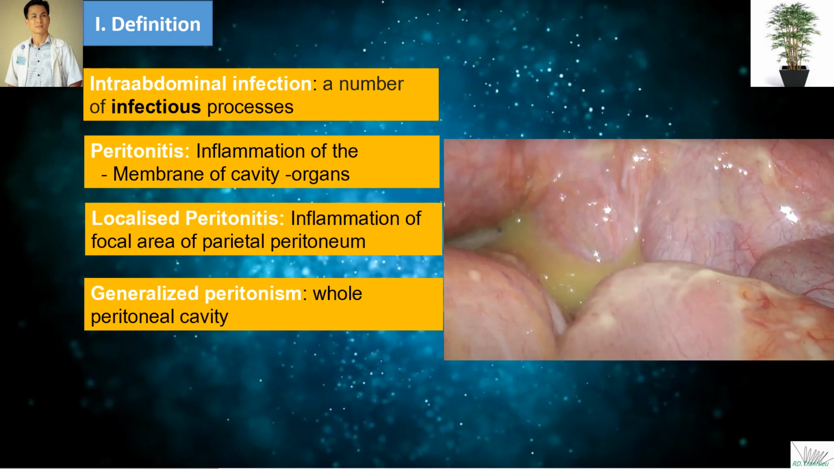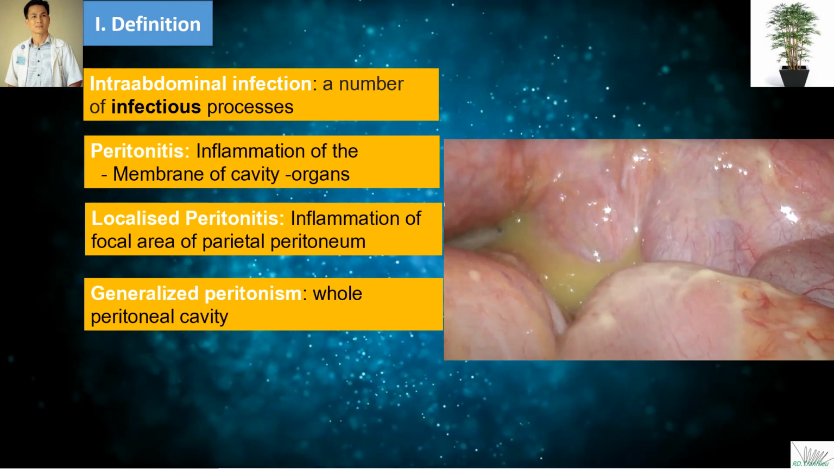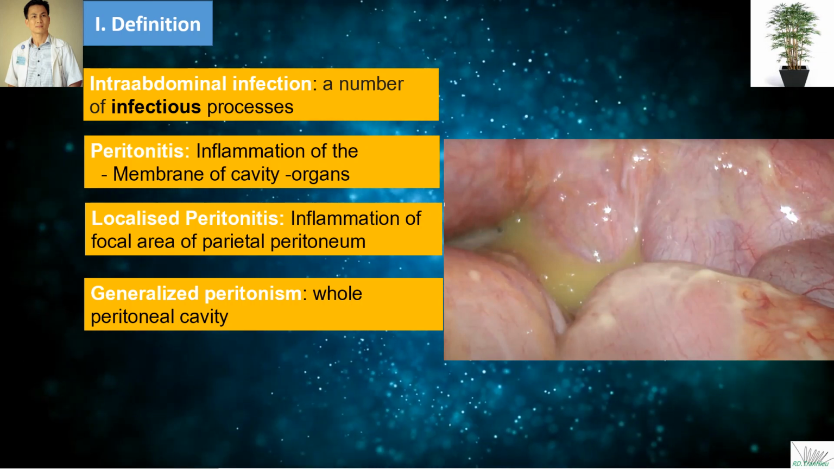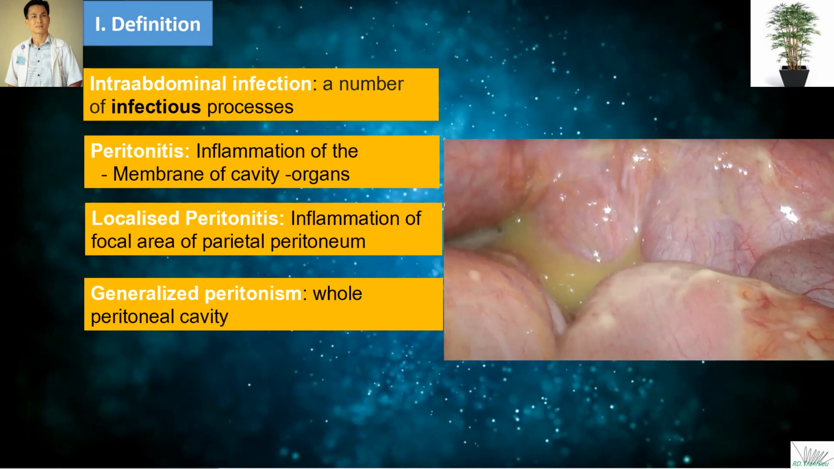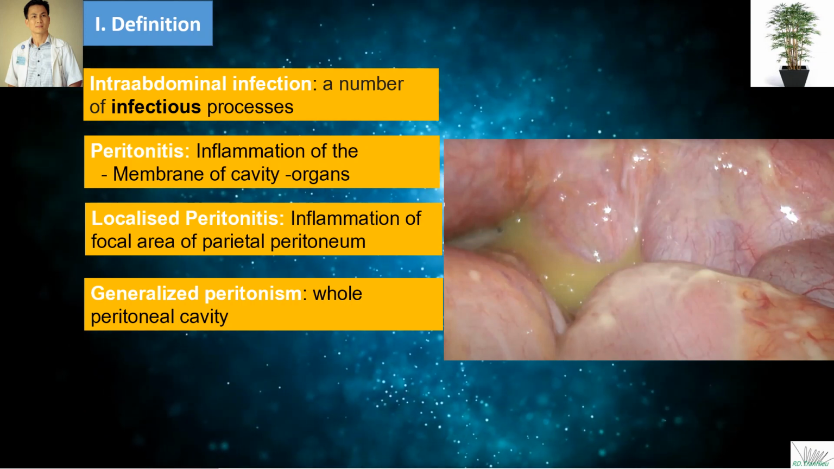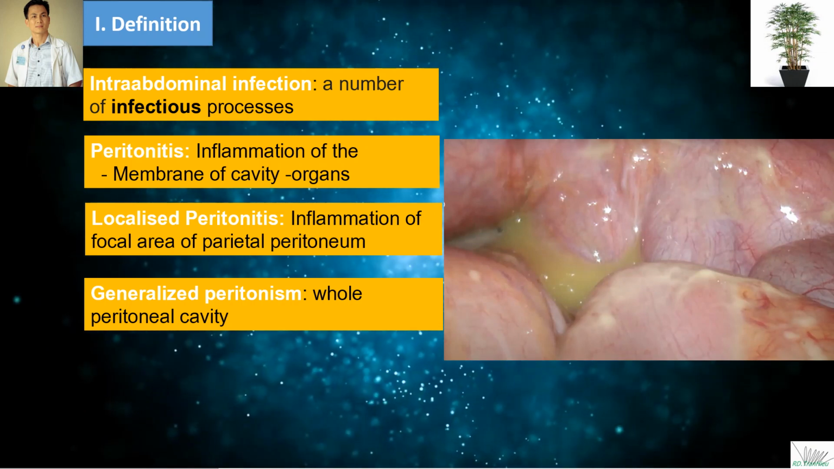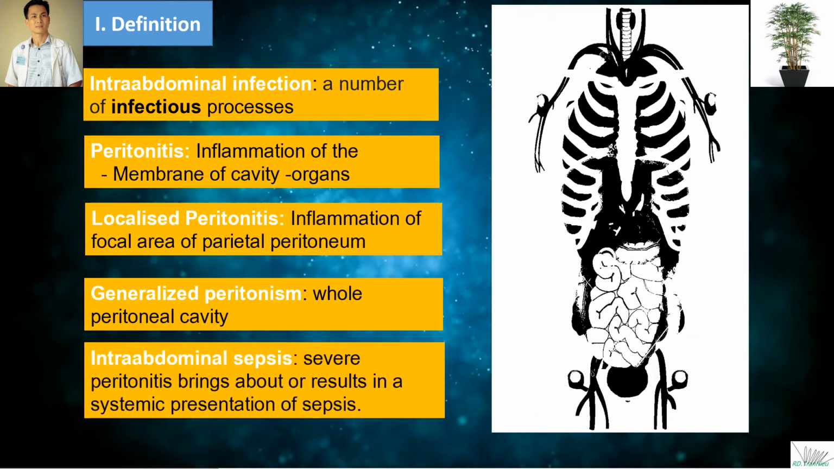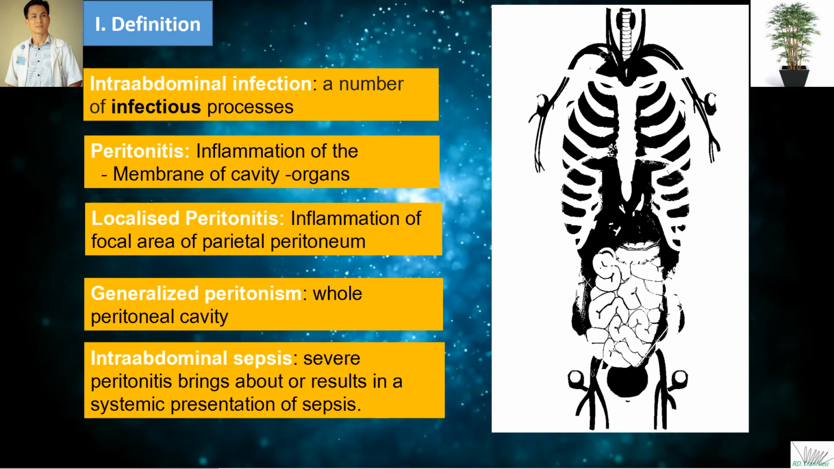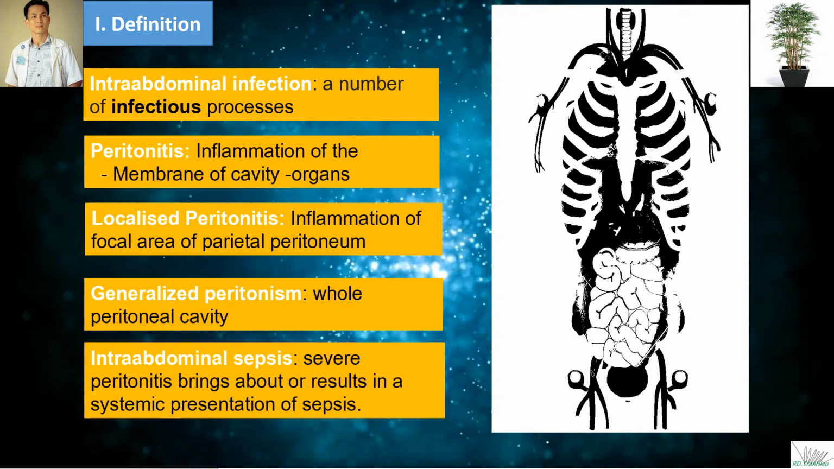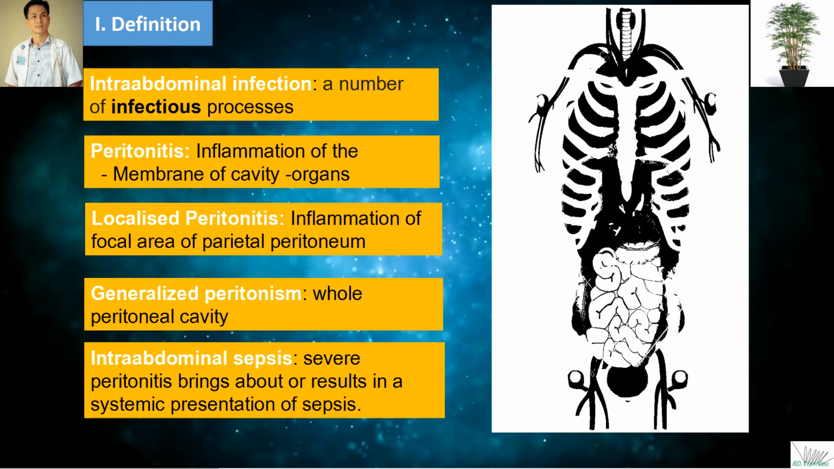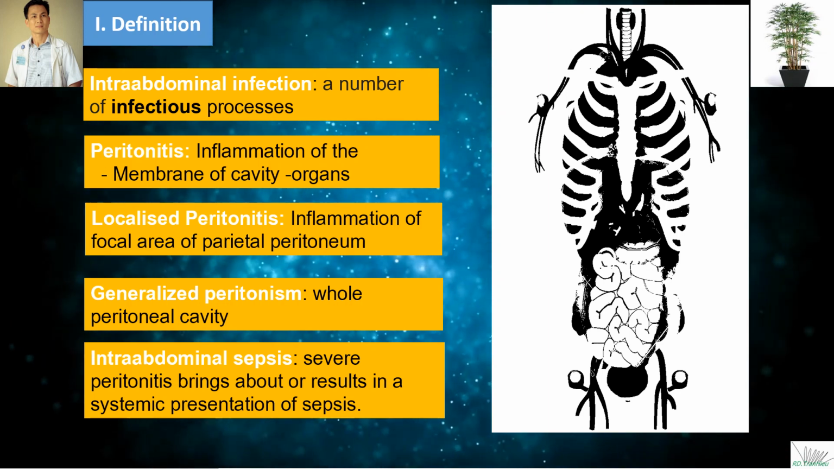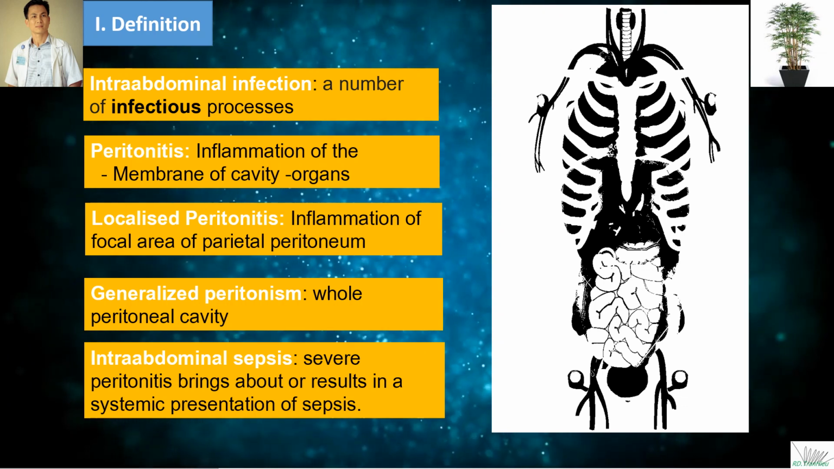Generalized peritonitis occurs when the whole peritoneal cavity becomes inflamed, for example, perforation of an abdominal organ or small bowel infarction. Intra-abdominal sepsis is severe peritonitis, which brings about a systemic presentation, shock, or organ function failure.